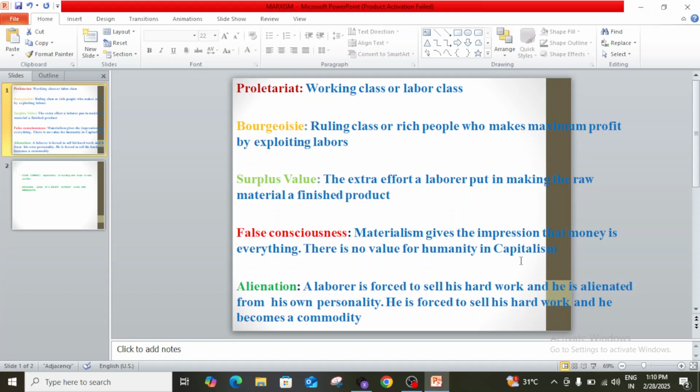They were given only some food as their wages, and they were not paid properly. This economic exploitation led to the writing of the Communist Manifesto by Karl Marx and Friedrich Engels.